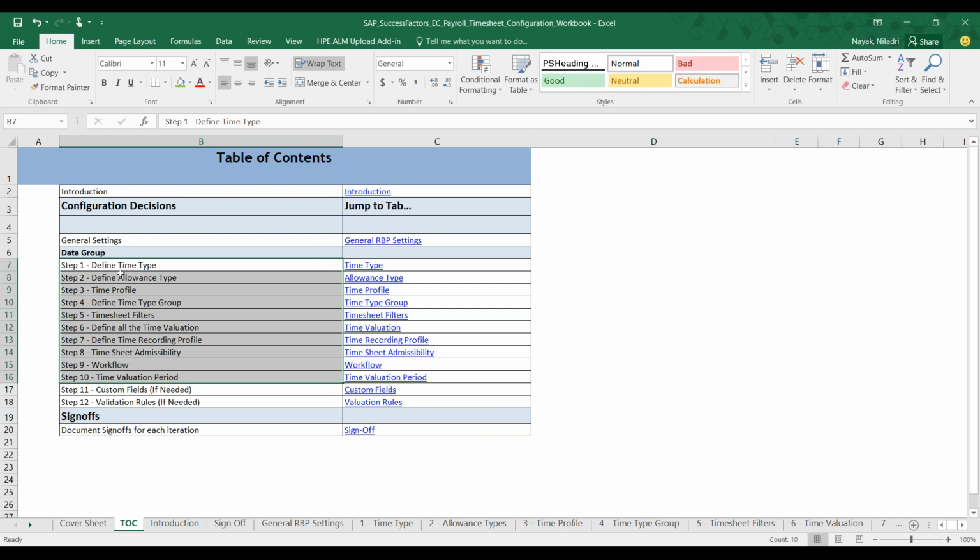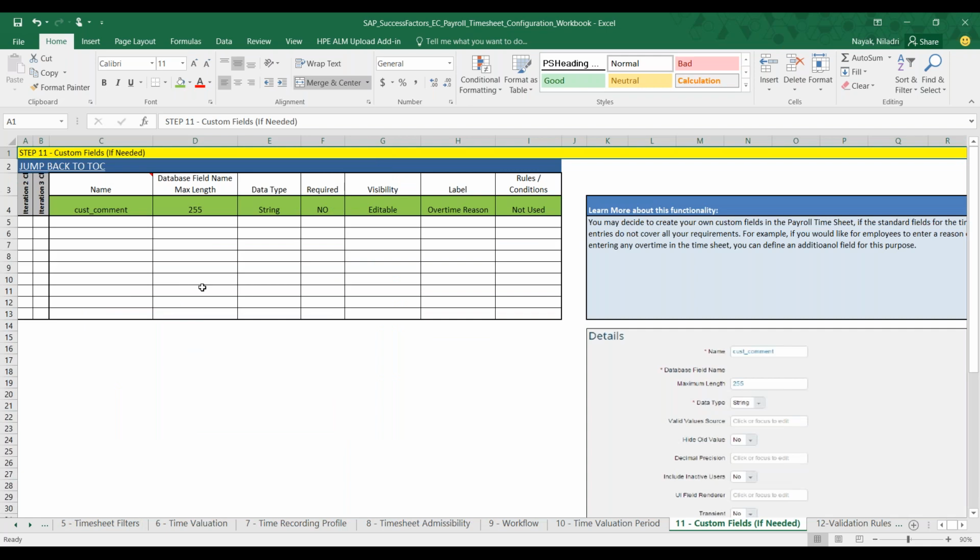Steps 1 to 10 come directly from your EC Time Off. The only thing you have to take care of in EC payroll is, if the client is using any specific custom field, you have to capture that in step number 11, which is the custom field section. You will mention information like any data type and any rules they are using for overtime. Those things you have to capture here in this particular sheet.